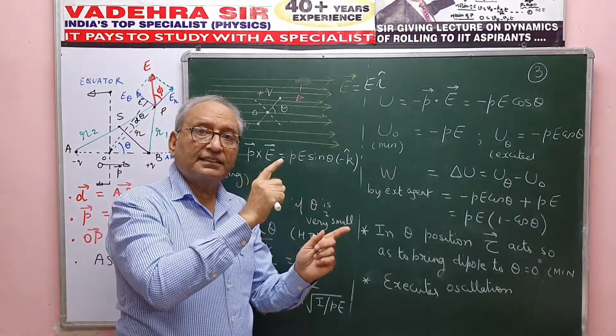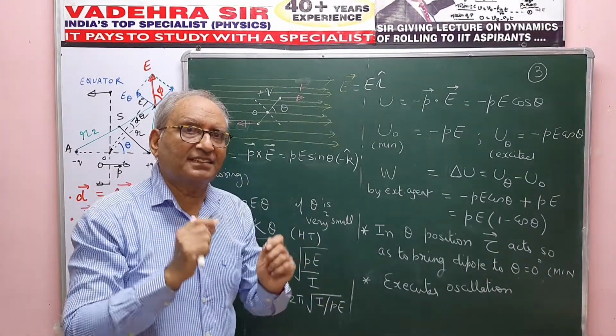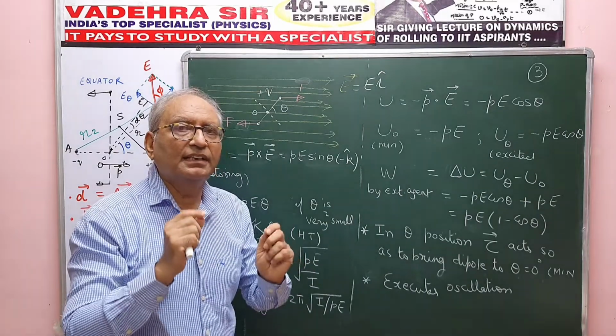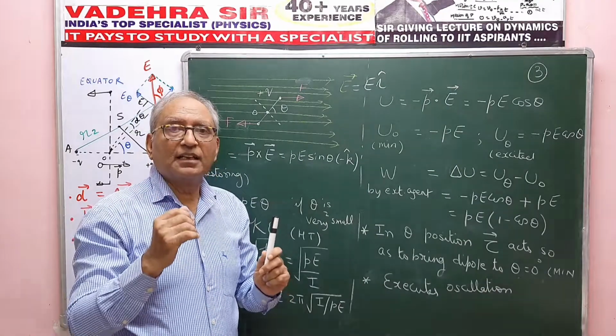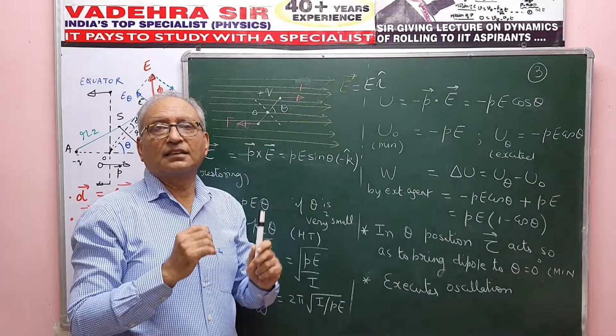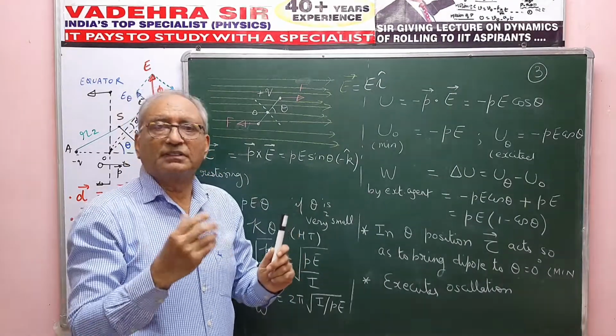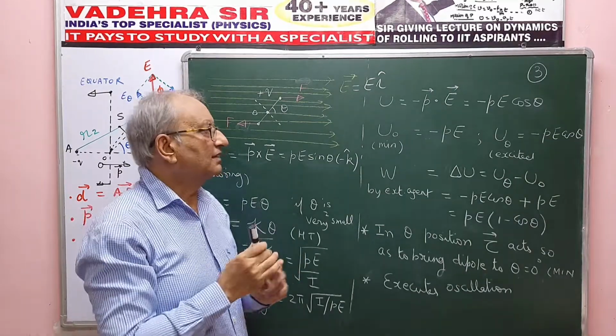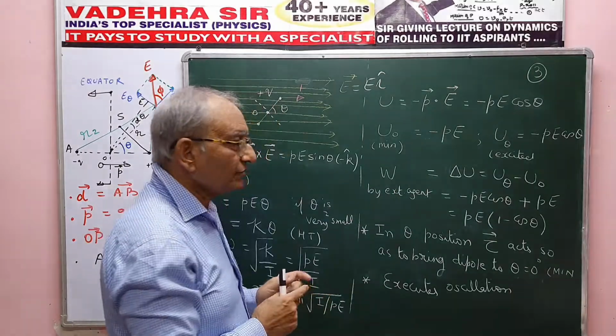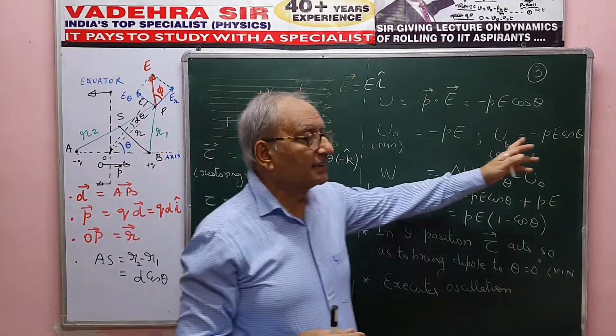In the theta state, the dipole is in an excited state, and theta equal to 0 degree is the stable state, and in the stable state the dipole-field system would have least potential energy, and that is equal to minus PE. In the excited state, it is minus PE cos theta.